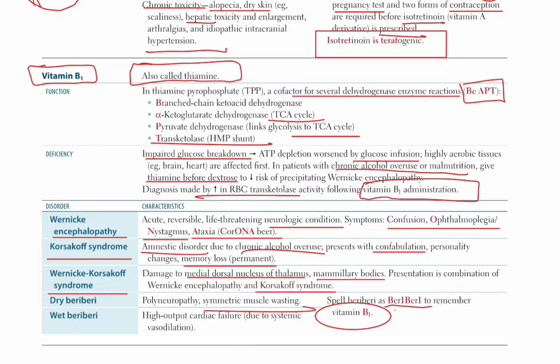Wet beriberi: high output cardiac failure. It is high output cardiac failure due to systemic vasodilation. Polyneuropathy is a problem in the nerves. It causes pain in the hands and feet, and it also causes symmetric muscle wasting in dry beriberi.